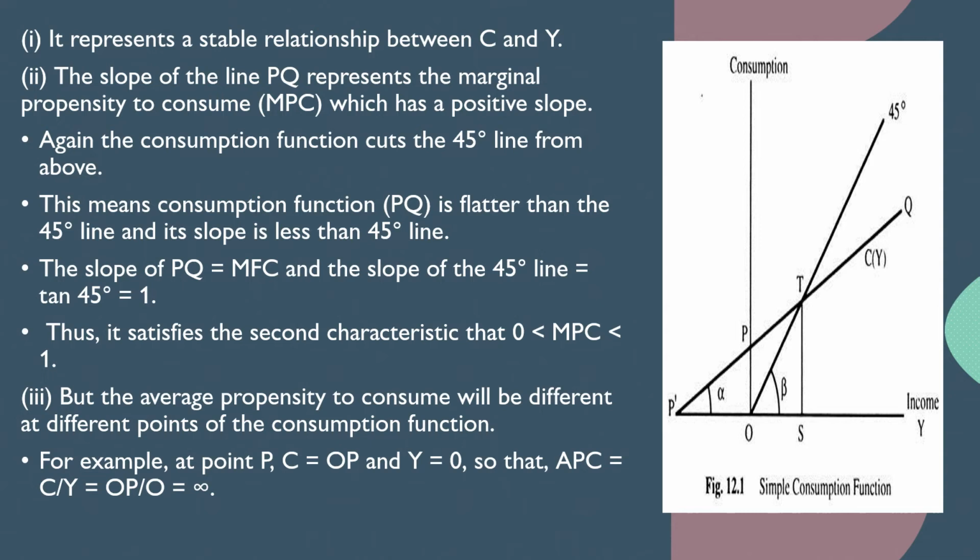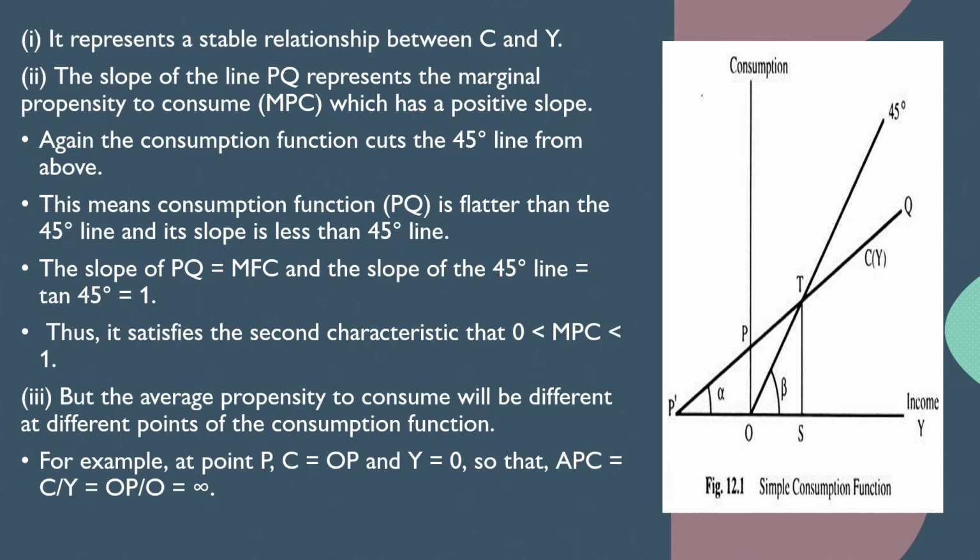Again, the consumption function would cut the 45-degree line from above, which means that PQ is flatter than the 45-degree line and its slope is less than the 45-degree line. The slope of PQ is given by MPC, and the slope of the 45-degree line is equal to 1. That is, tan 45 is equal to 1. That's why the slope is given as 1.